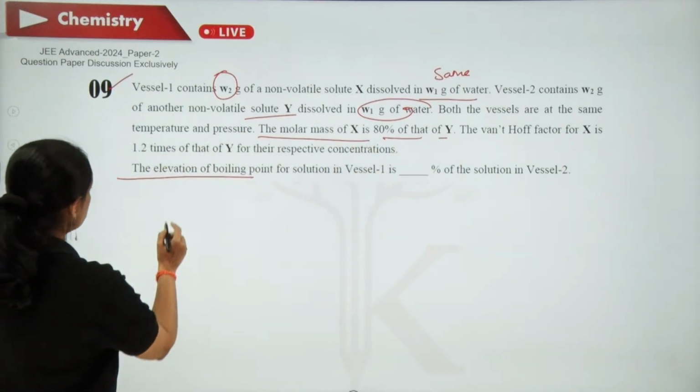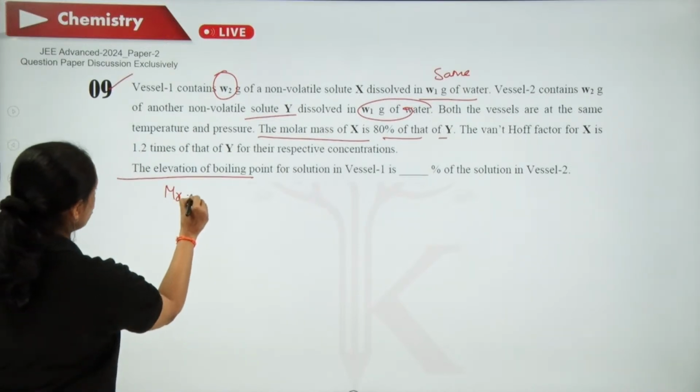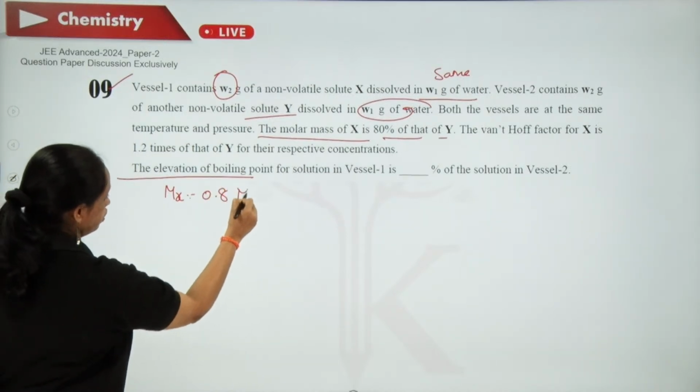So what does that mean? They are saying that Mx is equal to 0.8 times that of My.